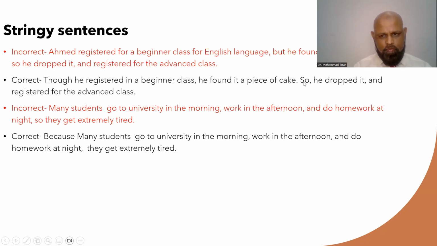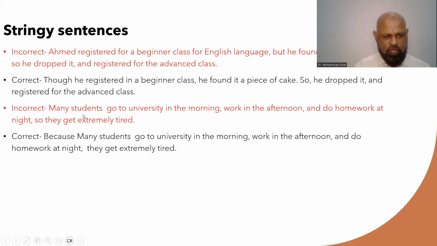Now, so here refers to the previous sentences. He dropped it and registered for the advanced class. You see, here you have one subordinator and one coordinator. So sentences are made more compact, and we have used a mixture of coordinator and a subordinator.